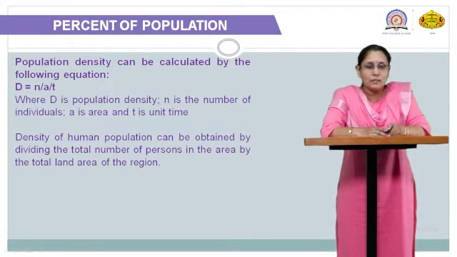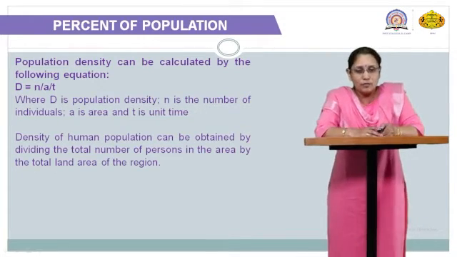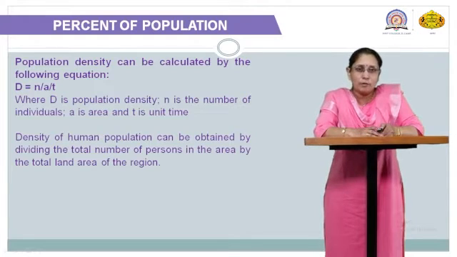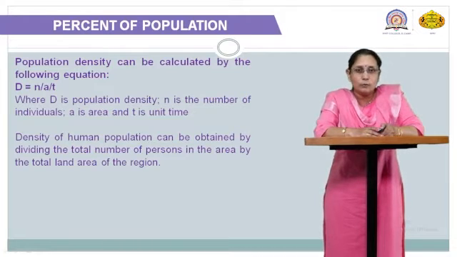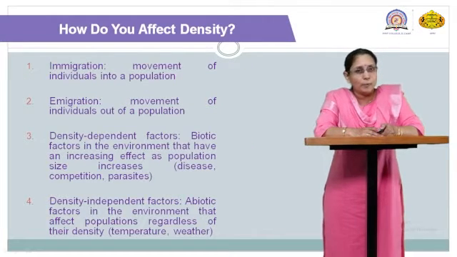So here population density is equal to the number of individuals per area, which you can consider as a habitat, especially per unit time. This is the simple formula by which population density can be calculated or analyzed. So the density of a human population can be obtained by dividing the total number of persons by the total land or region available to that particular population. You just have to remember this formula, D is equal to N per A or per time.